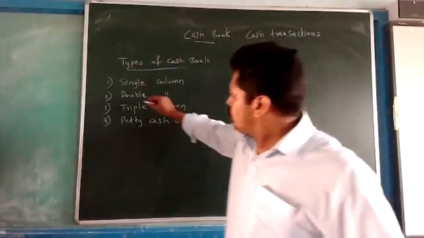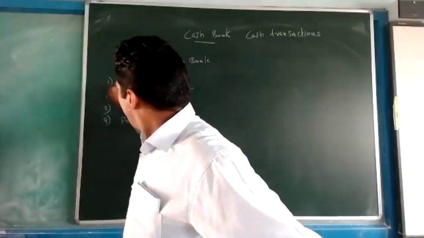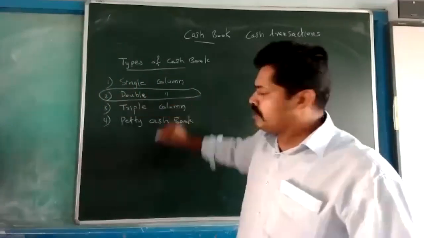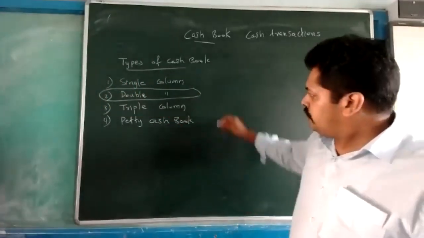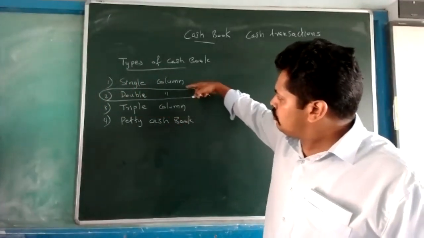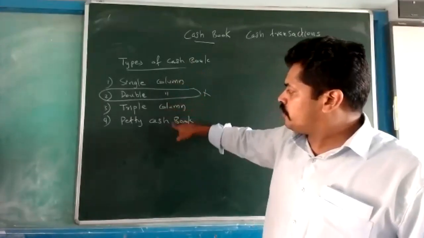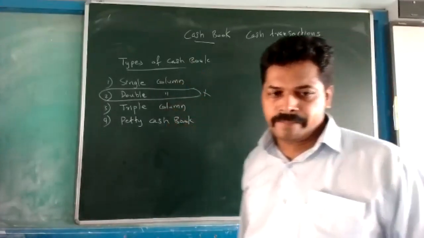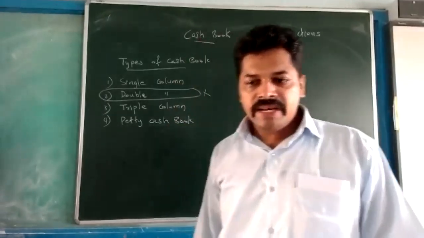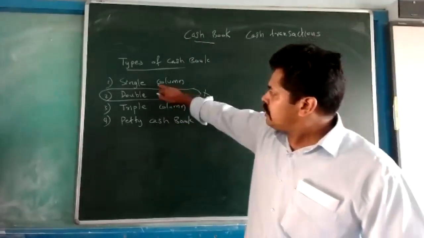Double column cash book is not in our syllabus. That is why we will not study it. And the rest of the things, a single column cash book, a triple column cash book, and petty cash book, we have to study. In that, the first one is the single column cash book.